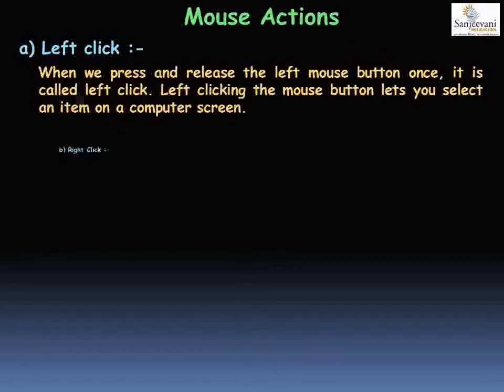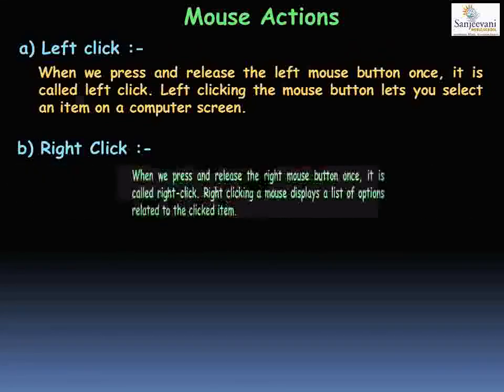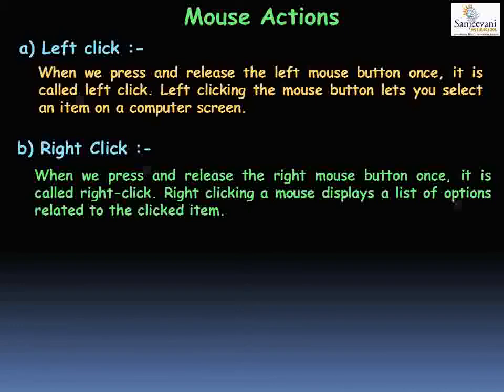The next mouse action is a right click. A right click is when we press and release the right mouse button once. Right clicking a mouse button displays a list of options related to the clicked item. For example, if you right click on a particular file or a folder, you will get options related to that file or folder such as cut, copy, paste, send to, rename, etc. Or if you right click on a desktop icon, you will have options such as personalize the desktop.